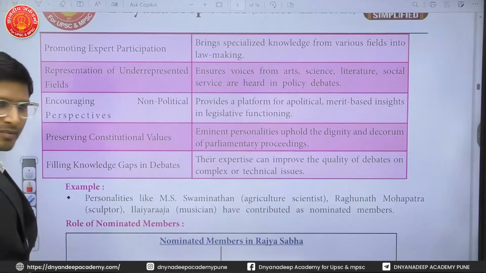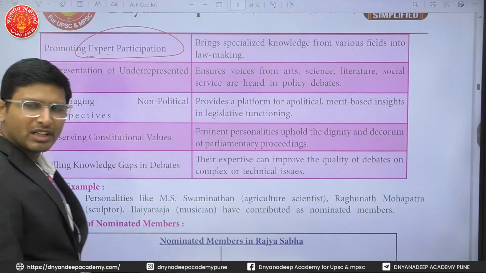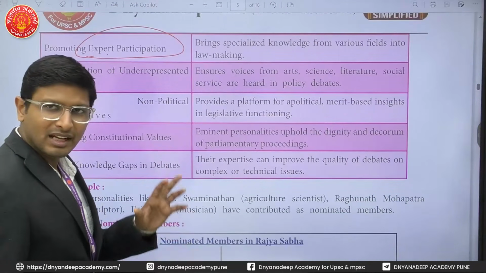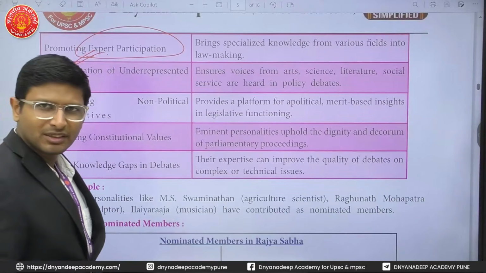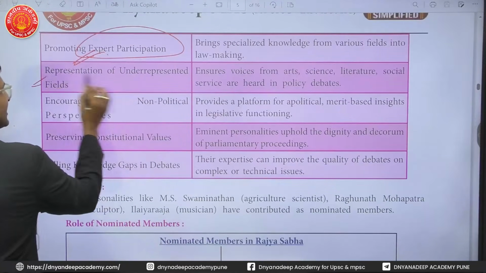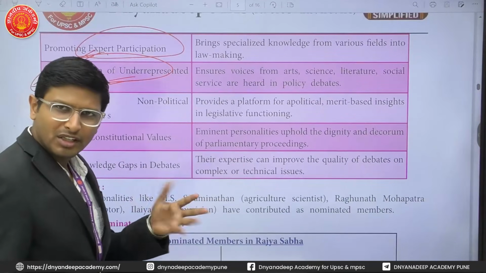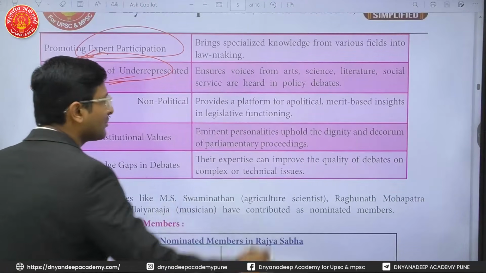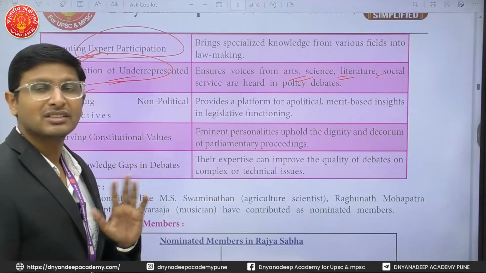Why it is important? First thing is promoting the expert participation, because the nominated people are expert people. So expert participation is there. That is why this is important. Then representation of unrepresented fields. There are many fields which are not represented in the legislature. For example, science, literature, social service. These fields get representation. These are not represented.